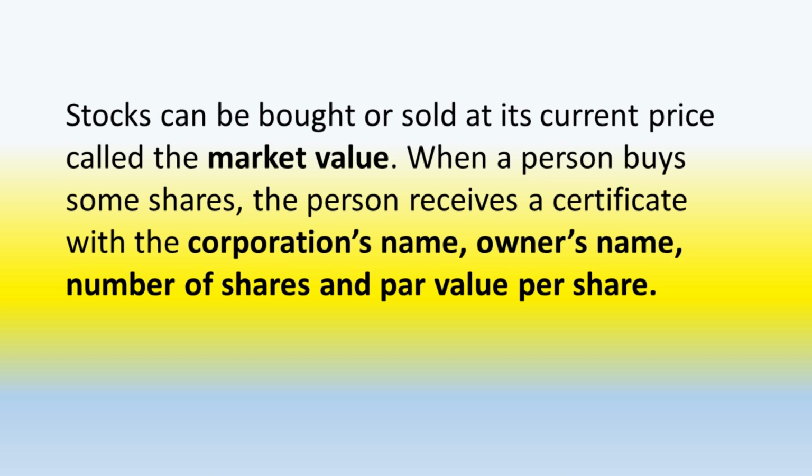Stocks can be bought or sold at its current price, called the market value. When a person buys some shares, the person receives a certificate with the corporation's name, owner's name, number of shares, and par value per share.